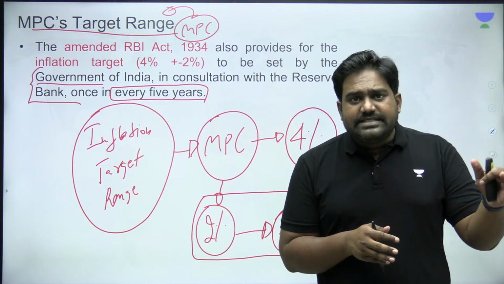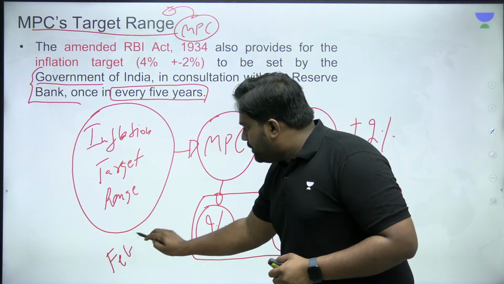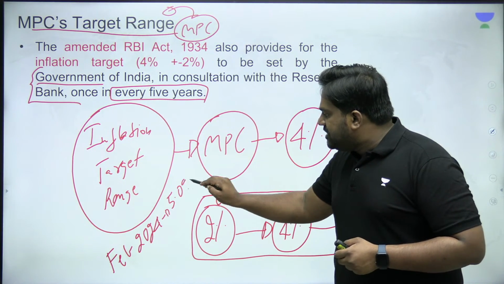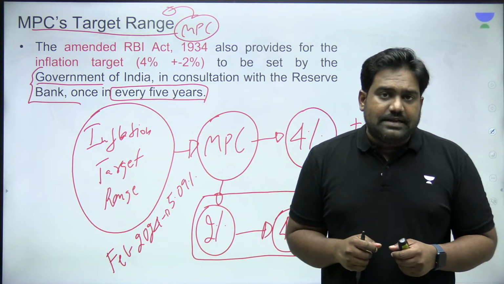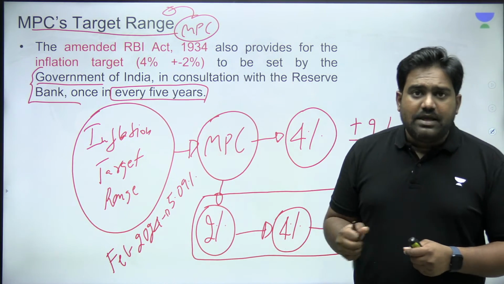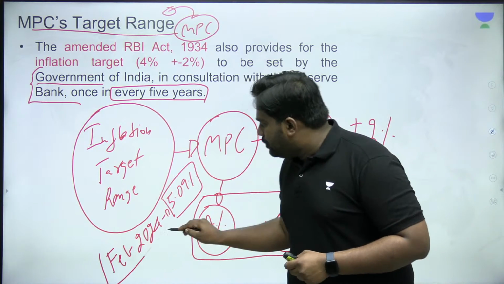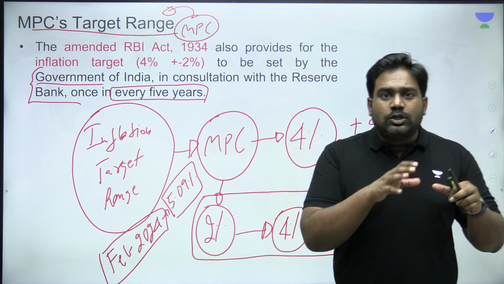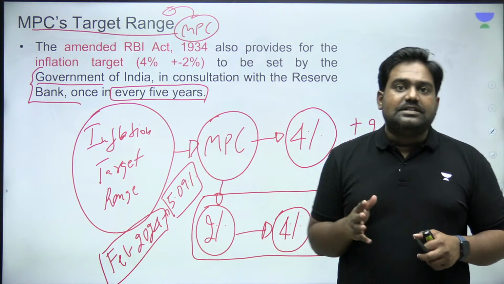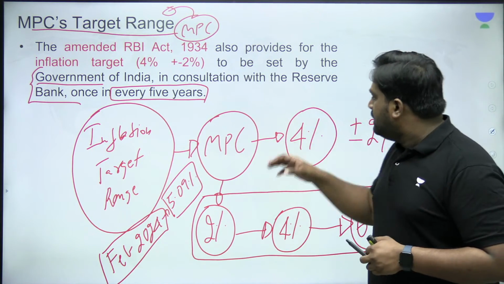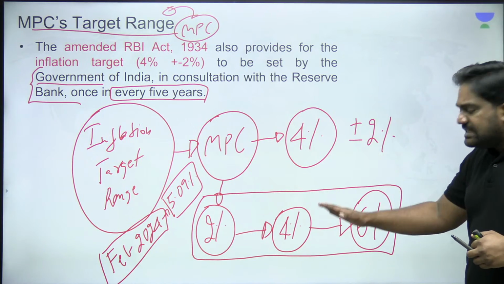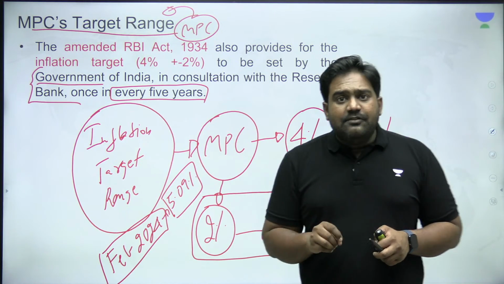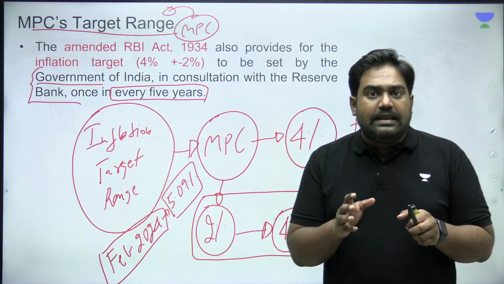If you look at February's inflation data, for February 2024, retail inflation, that is CPI inflation, was 5.09%. Let's say we round it off to 5.1%. Even in January 2024, retail inflation was at the same level, 5.1%, which means inflation currently in the country is within the tolerable range prescribed for the Monetary Policy Committee. It is slightly higher than the ideal target, but it is less than 6%, which means it is still within the tolerable limits. Is that clear? So retail inflation by itself is not a concern as of now in India.